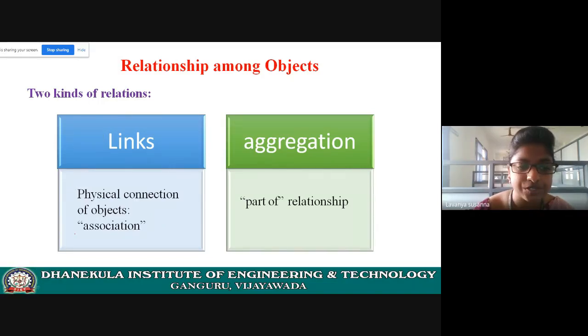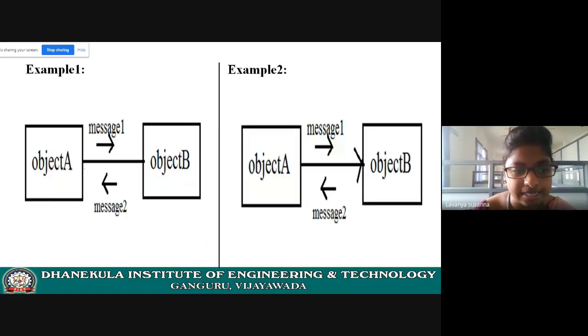Some physical connection between two objects. See, this is a link. It is represented as just a line. What does this represent? There is a physical connection between object A and object B. Here the link is represented by a simple, single line. Here it represents that object A uses the services of object B, and object B also uses the services of object A.